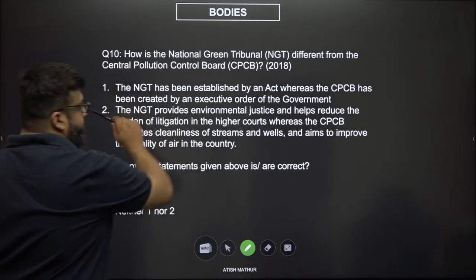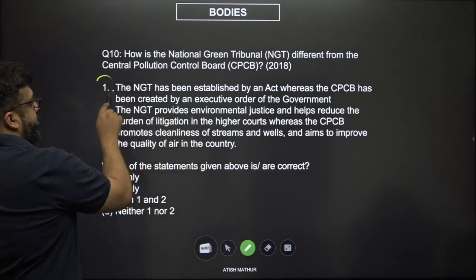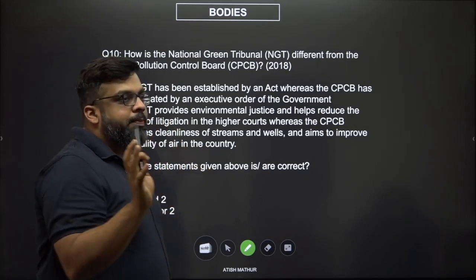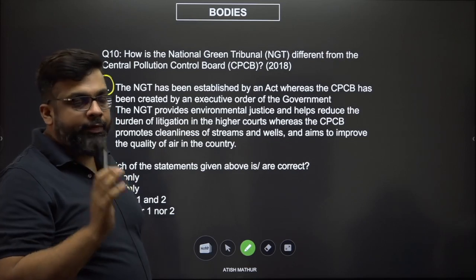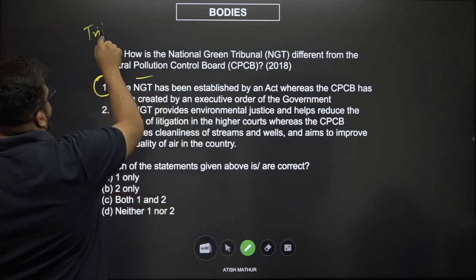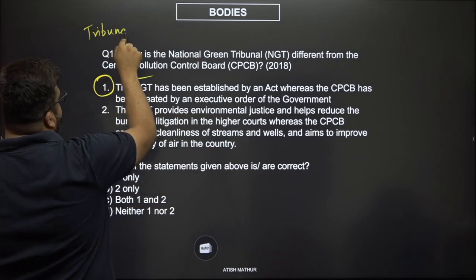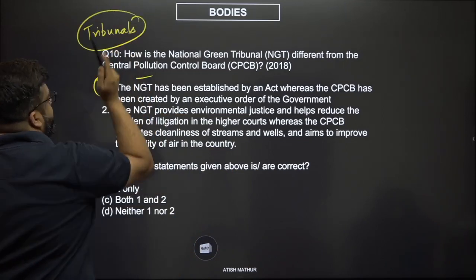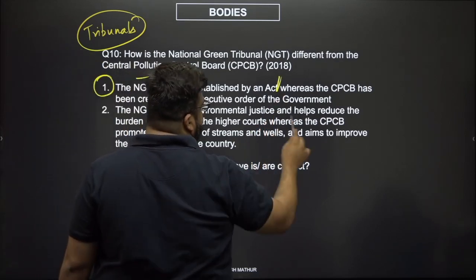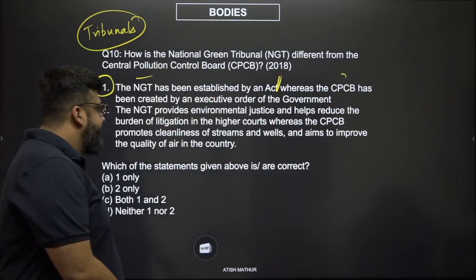See, this is factual, so you may or may not know whether the Central Pollution Control Board was set up by an executive order or not. NGT is a tribunal. Tribunals have to be authorized by an act because these are judicial bodies. They will not have the powers to adjudicate otherwise. So the first half of it is definitely correct. The second half seems to be a problem.